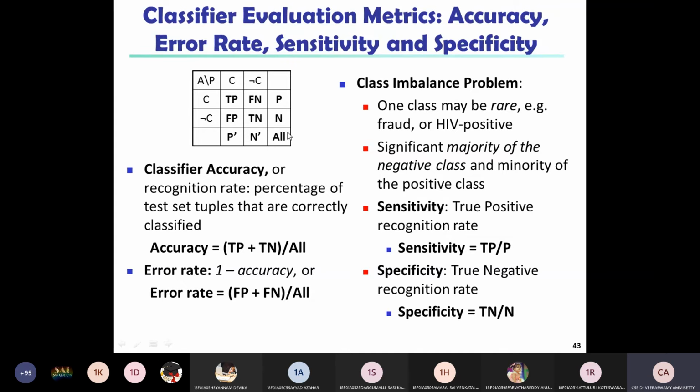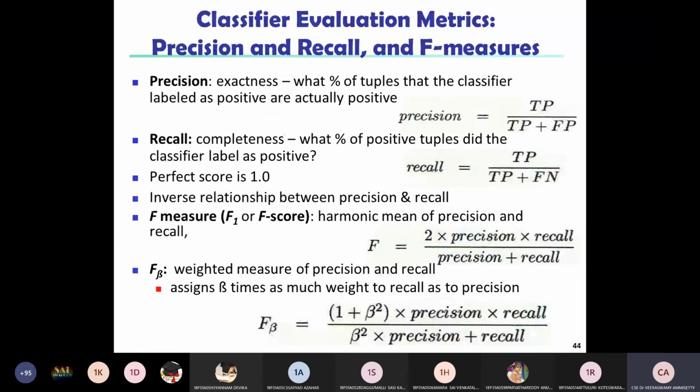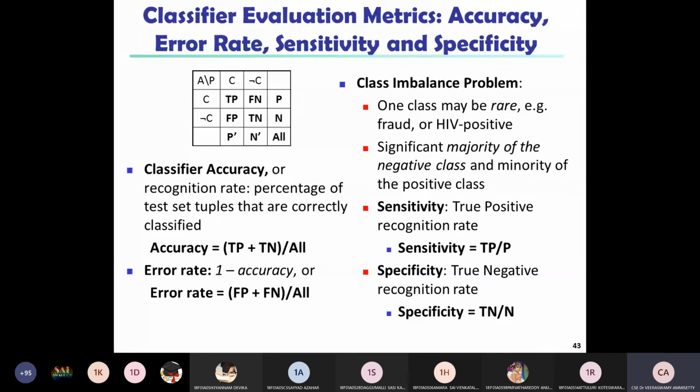So these are the four mathematical formulas to calculate the accuracy, error rate, sensitivity, and specificity of a particular classifier. This is a basic understanding of the confusion matrix. Based on the confusion matrix, we calculate accuracy, error rate, sensitivity, and specificity.